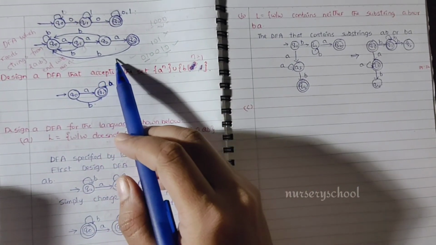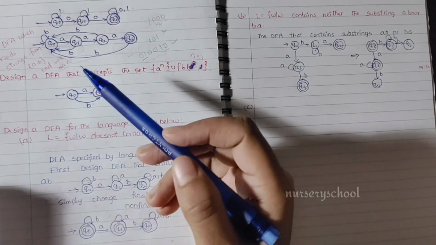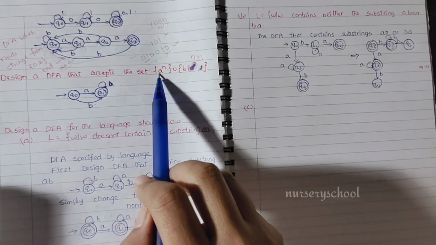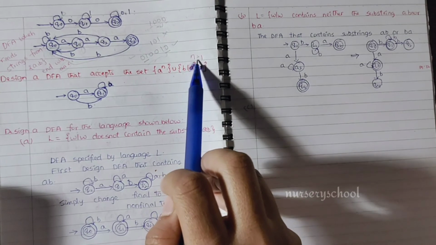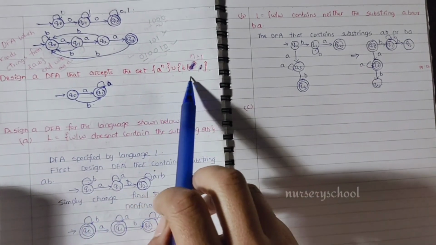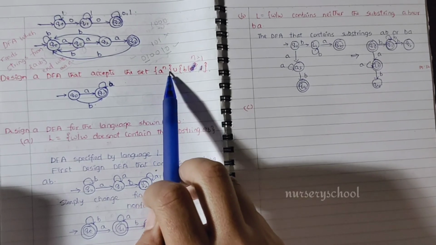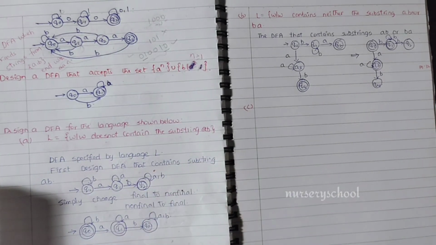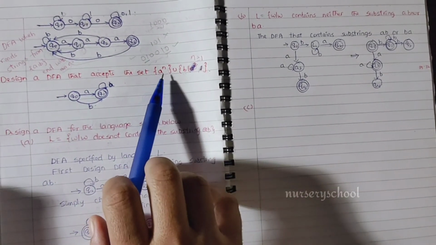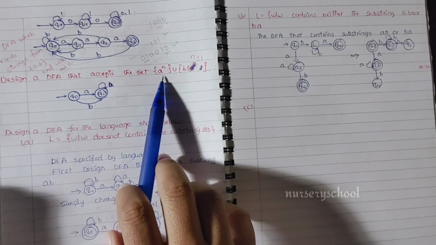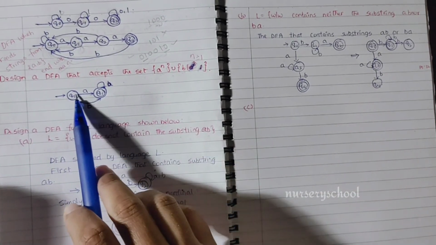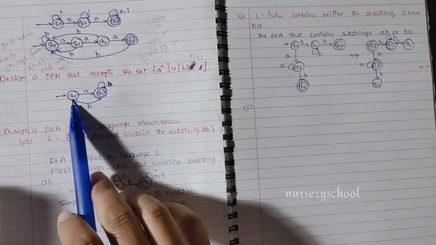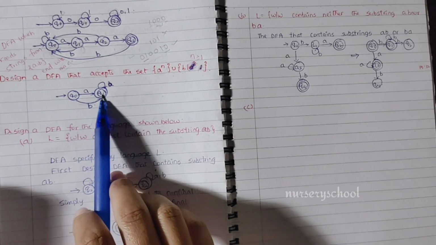I hope it is clear. Let's consider our next example. Design a DFA that accepts the set a^n b where n should be greater than or equal to 1. So what do you mean by this? Either the DFA should accept any number of a's or at least one b. From the initial state we have two possibilities, a and b. For two inputs we draw the transitions. Any number of a's are allowed, and then on b it needs to go to the final state.